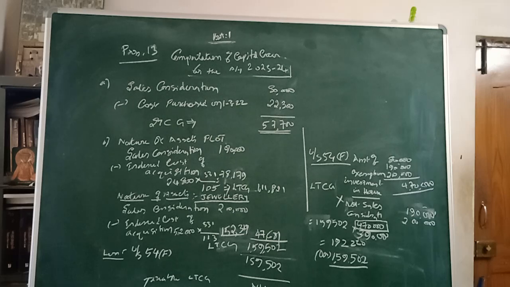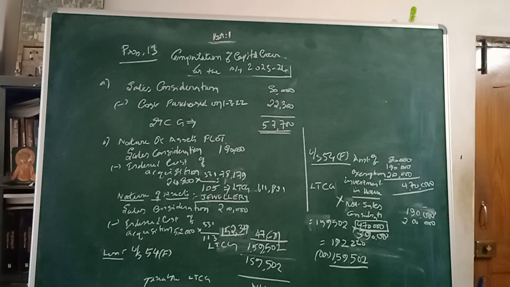This is a problem taken from Gaur and Narang, under the chapter Capital Gains, and this is problem number 13. This is an example of exemption under section 54F. In this, we are given three categories of assets.